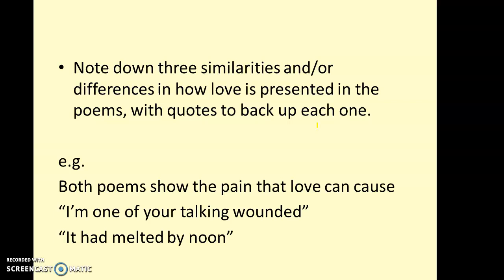Right, so this is a task again that's set on Friday. Pick out some similarities or differences with quotes. Well, I've had a go at that myself. You can see here just one similarity. Both the poems show the pain that love can cause. Lots of you talked about that in your feedback last week, and there's my 2 quotes. One from In Paris Review, first stanza, I'm one of you talking wounded, and one from Courier in the Winter in the final stanza, final line in fact, he had melted by noon. Okay, so they're the two quotes I'm going to use.